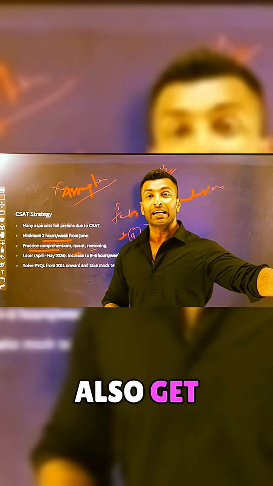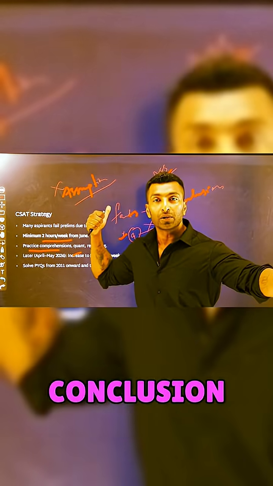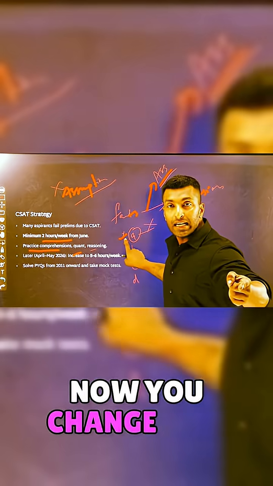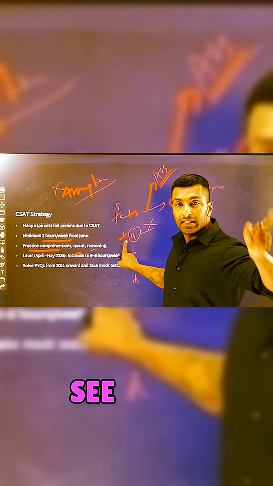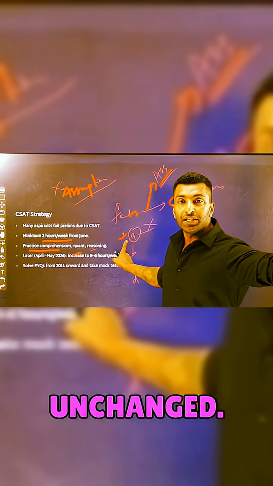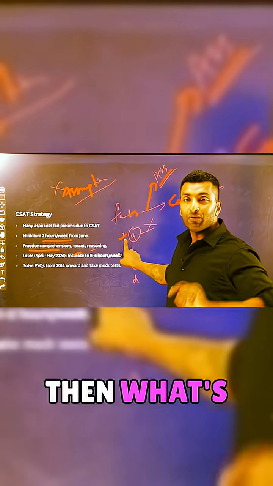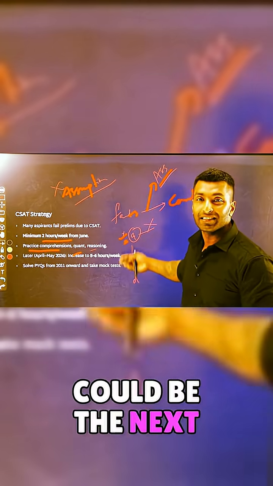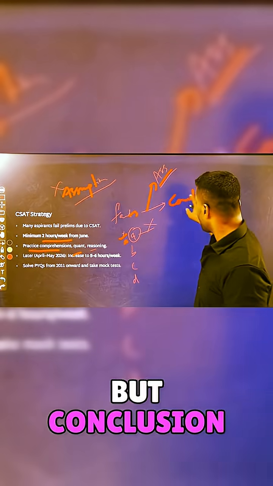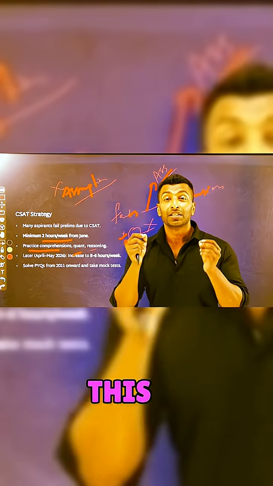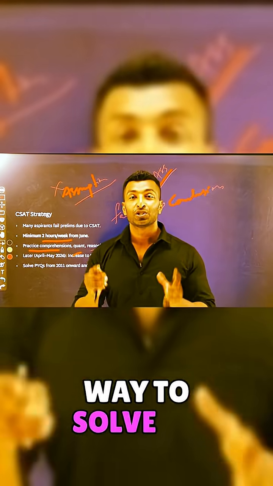If the conclusion also gets negated, because why did you get that conclusion? Because of this assumption. Now you change this assumption, you take the opposite. See what happens to the conclusion. If it remains unchanged, this is not the answer. Then what's the answer? Could be one of the next three. But if the conclusion also gets negated, that's the answer. This is the only way to solve an assumption question.